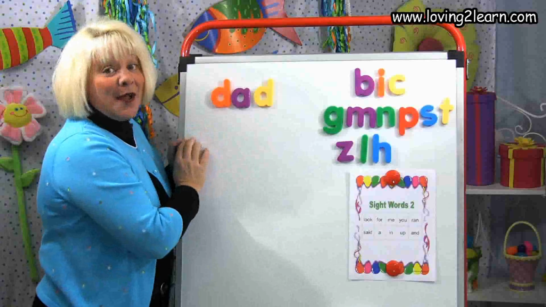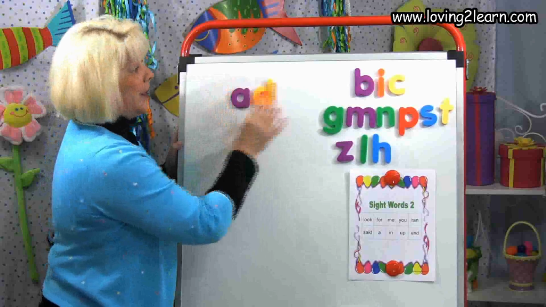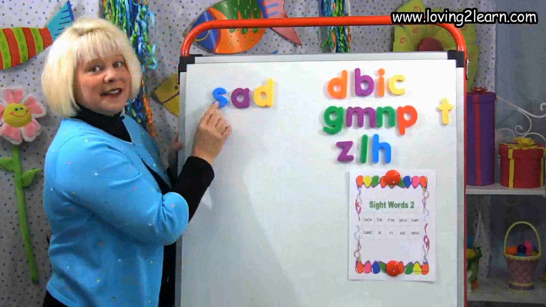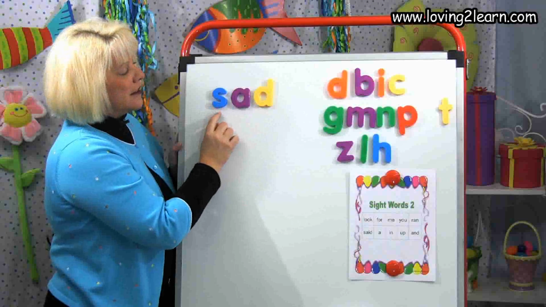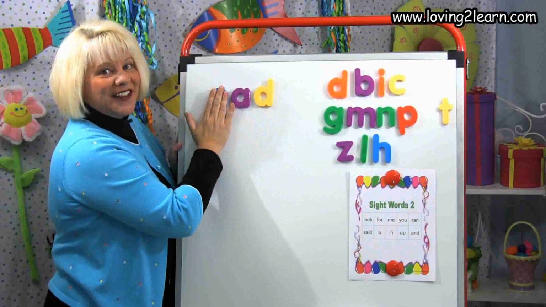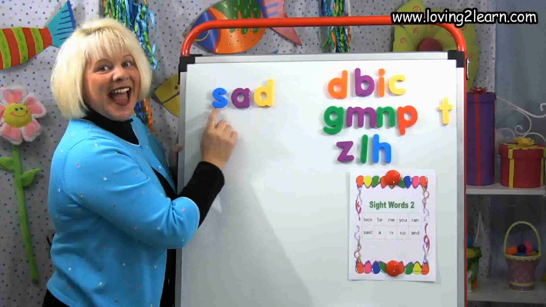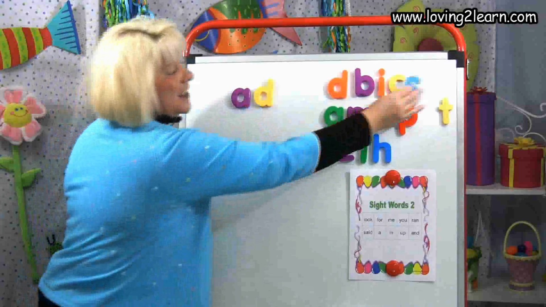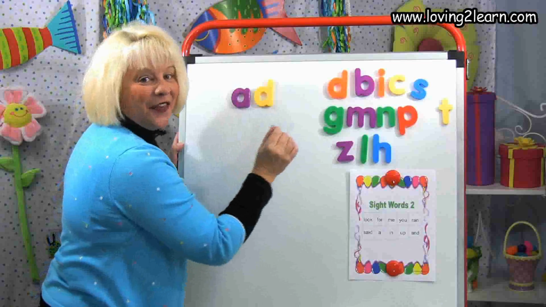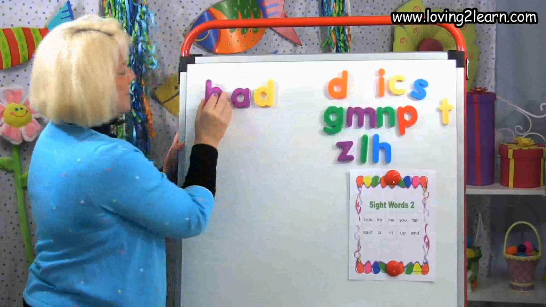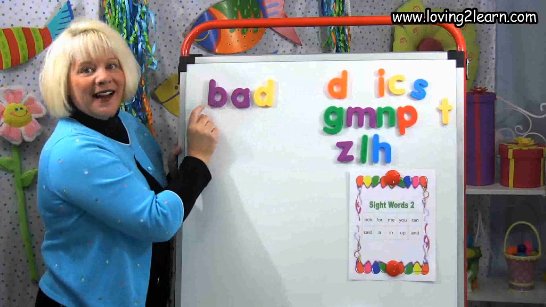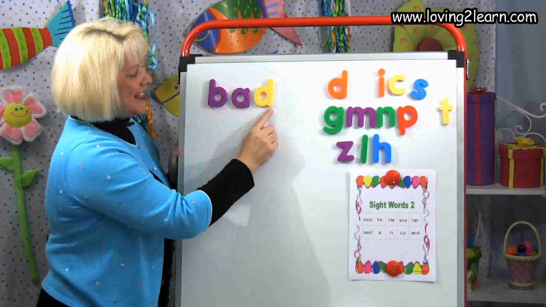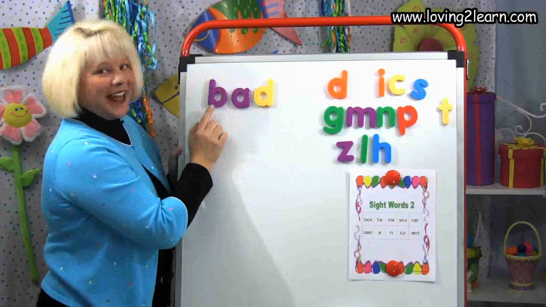Dad. I'm going to make another word, and you tell me what word I'm making. I take that D off. I'm going to get the S. What word did I make? There's that add chunk. Add. Sad. That's right. I'm going to take that S off, and I'm going to make another word. What word did I make? Bad. There's that add, and I put the B on the front.